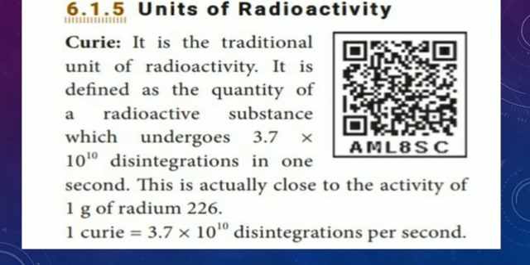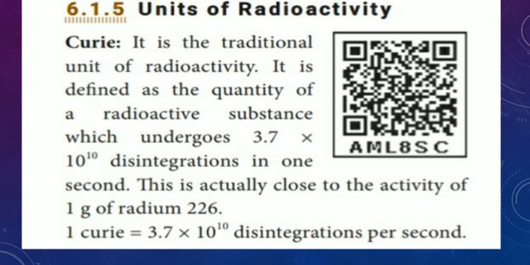And units of radioactivity. Yes, see the book content. It is the traditional unit of radioactivity. It is defined as the quantity of radioactive substance which undergoes 3.7 into 10 power 10 disintegrations in 1 second.